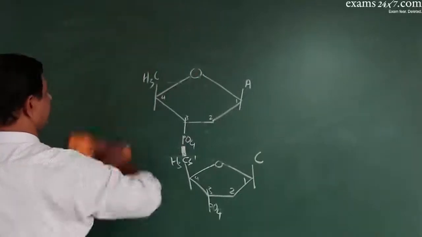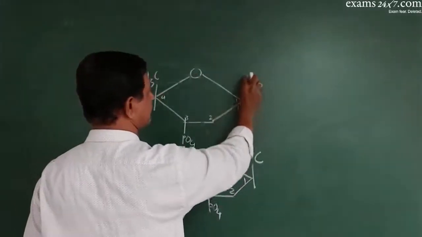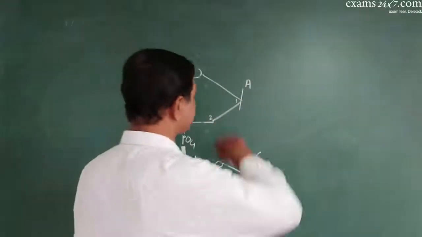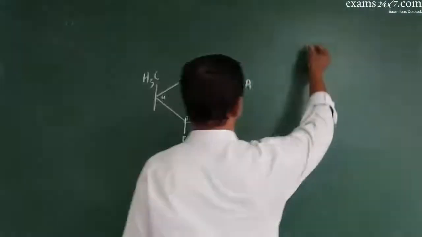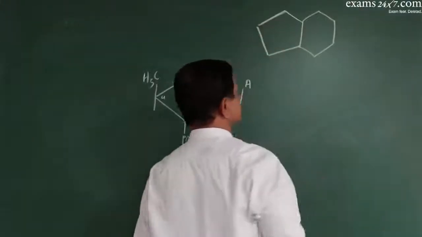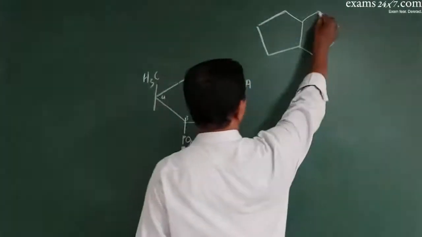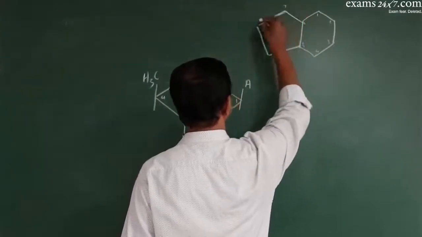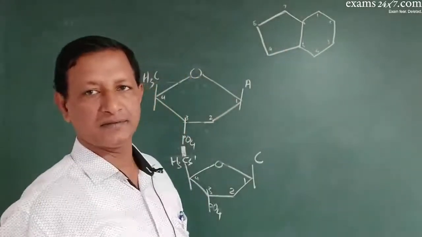And now look at this. Now this adenine is a purine. So how is the purine present? Purine has 2 rings. See, this is one purine. 1, 2, 3, 4, 5, 6, 7, 8, 9 nitrogen atoms are there.